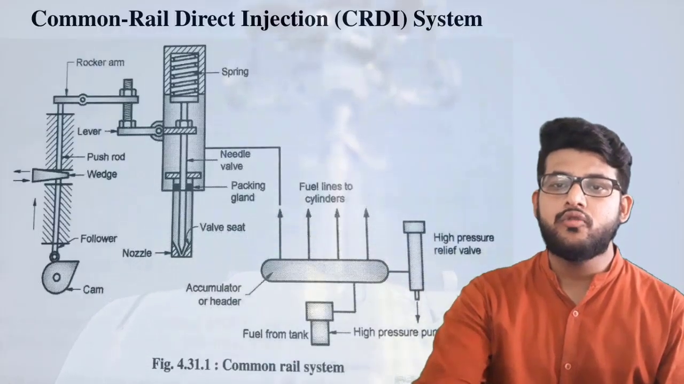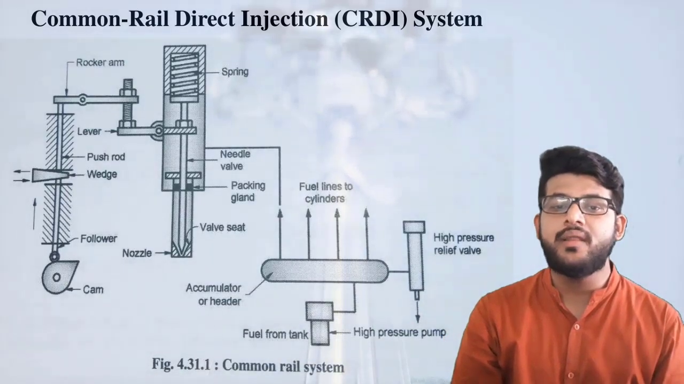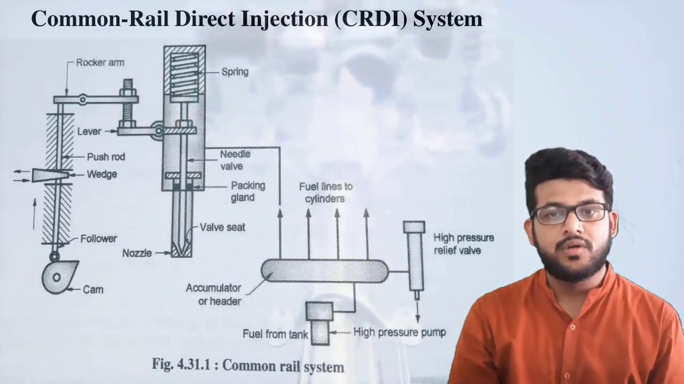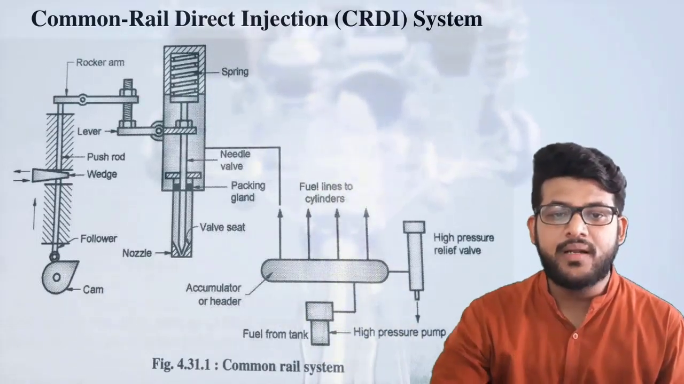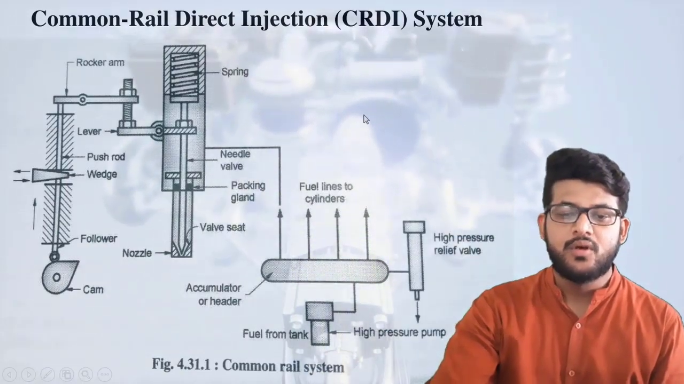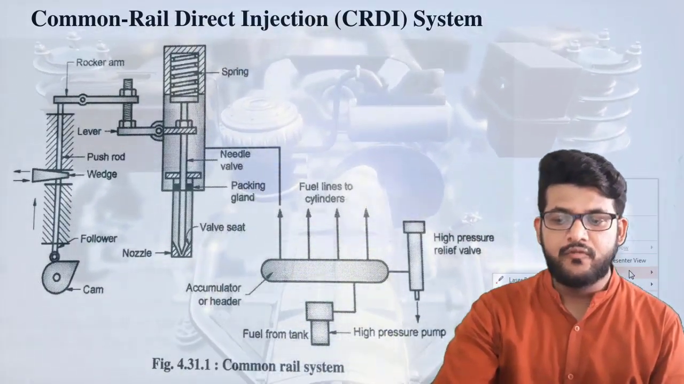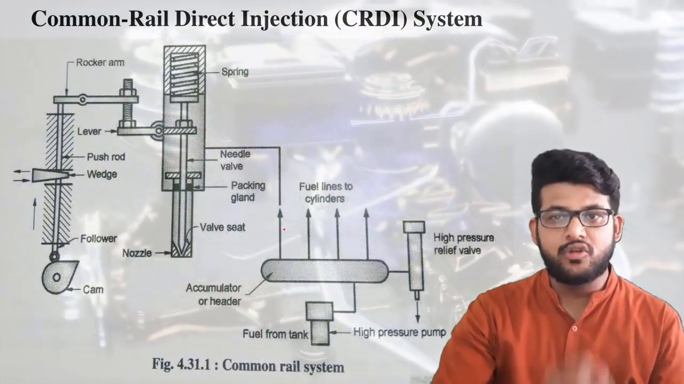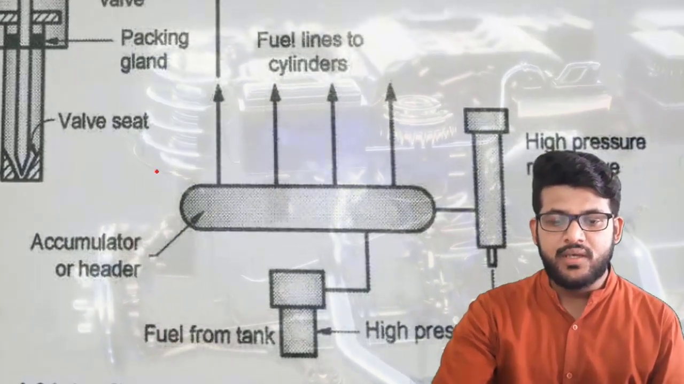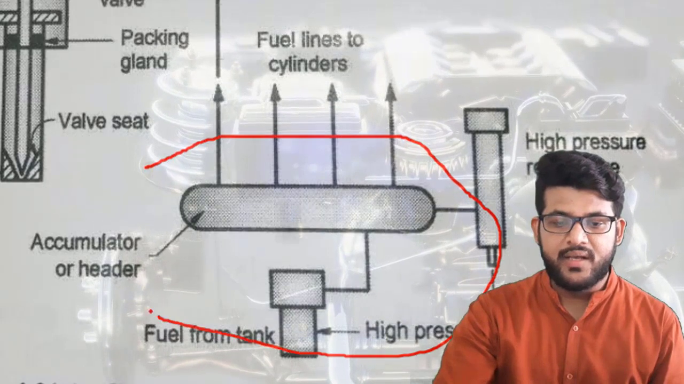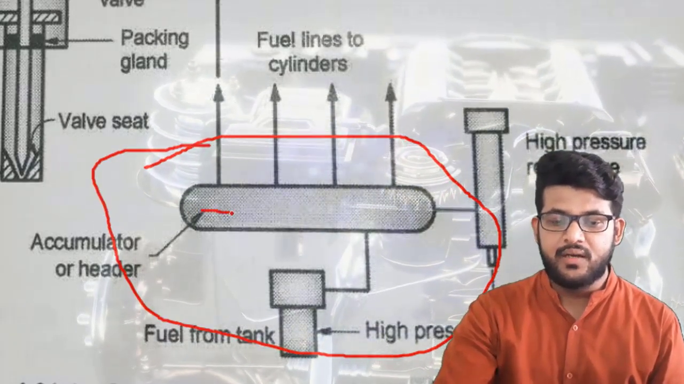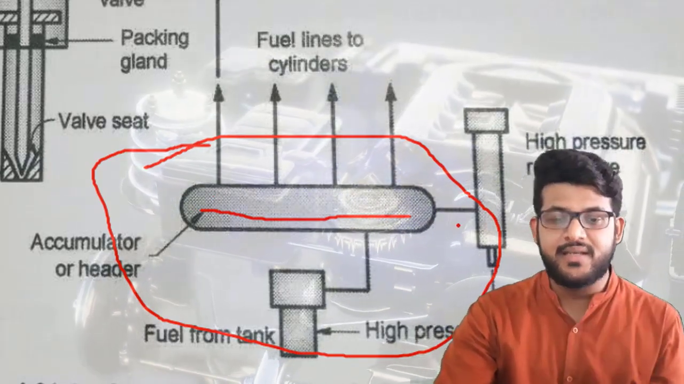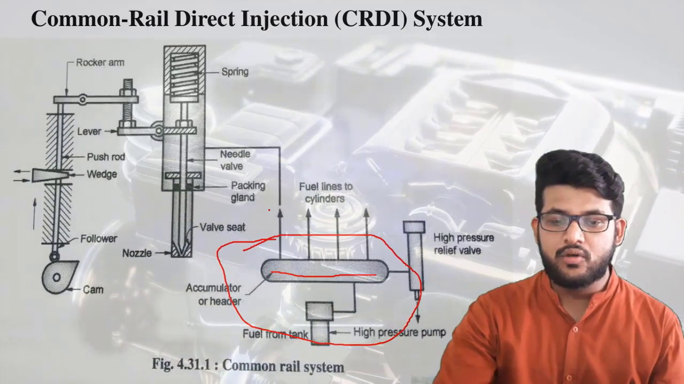So let me show you first what is CRDI, or common rail direct injection. Here you can see on the screen how it works. What is an injection system? It is actually injecting diesel inside the engine. Here you can see the main part, our common rail. It is our accumulator or header, from which the fuel will go inside the injectors. These are the fuel lines towards the injectors.